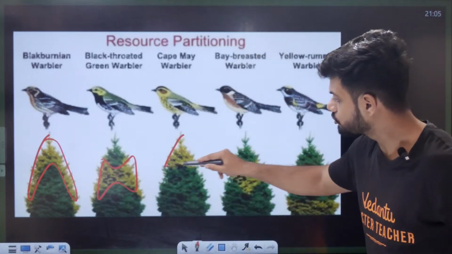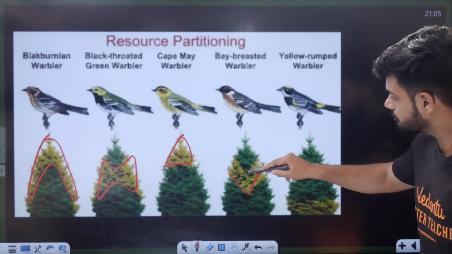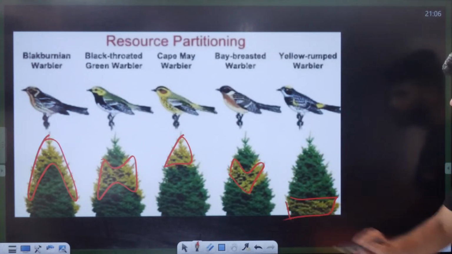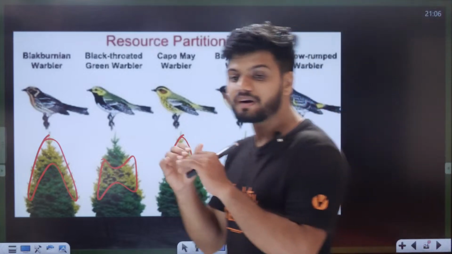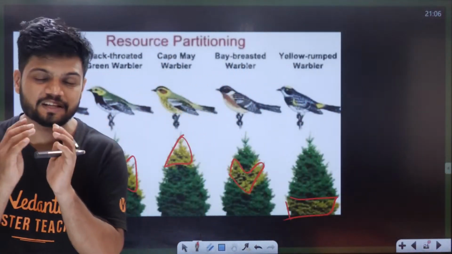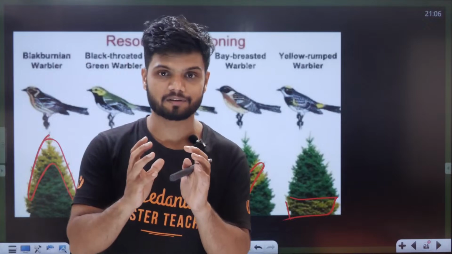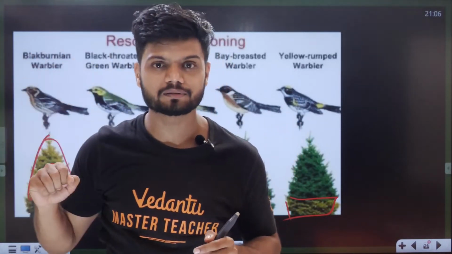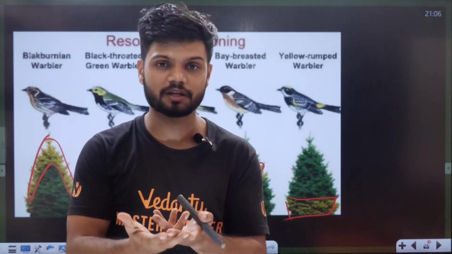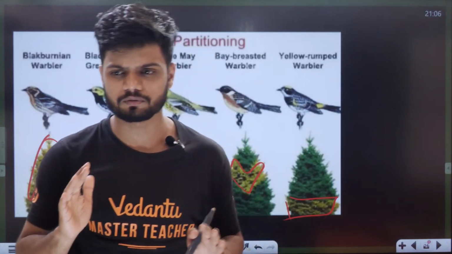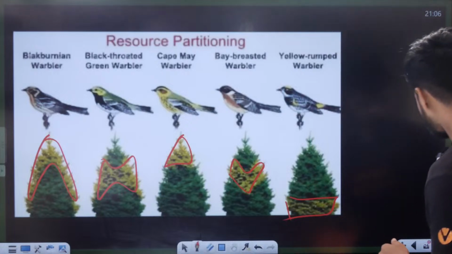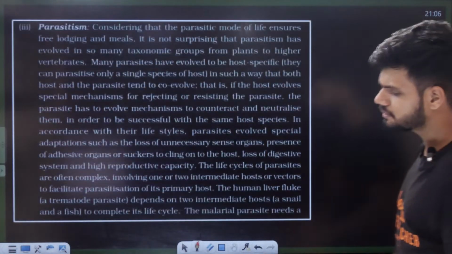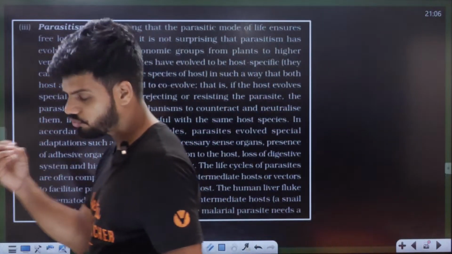This warbler top position. This warbler feeds on this area. This warbler feeds on the lowermost area. So can you see? They're dividing. These warblers are dividing the food which they are getting. One warbler is eating from one part, other warbler is eating from other part. This is called as resource partitioning. 50-50 ಮಾಡ್ಕೋತಾರೆ ಎಲ್ಲರೂ, 50-50. Sarna, it's called as resource partitioning. So with that, competition is also over.